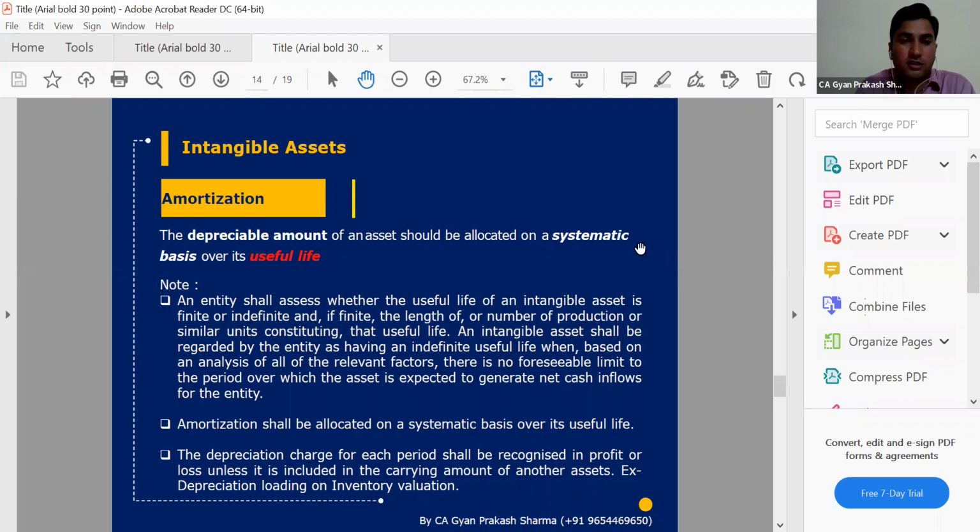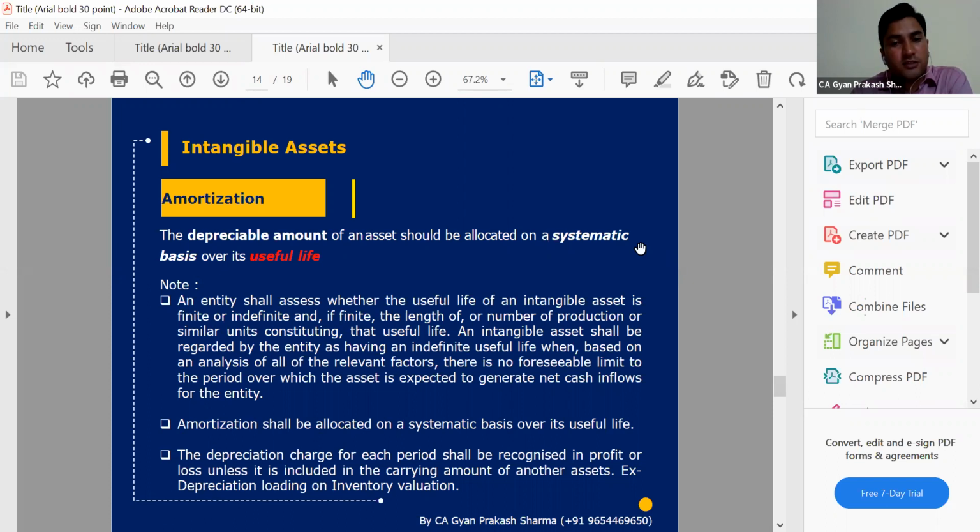But if that is not readily available, not possible for the management on recognition of the intangible asset, then in that case we can ignore the amortization of that intangible asset. So amortization, once we identify the definite life and useful life, will be over a systematic basis over the useful life of the asset. We know it may be SLM basis or WDV, whatever information they want. Generally, the SLM basis is followed in case of amortization, but that is a different thing. So how much benefit they are getting each and every year.